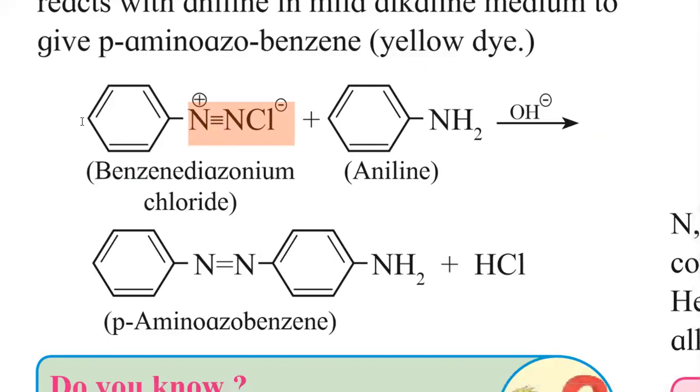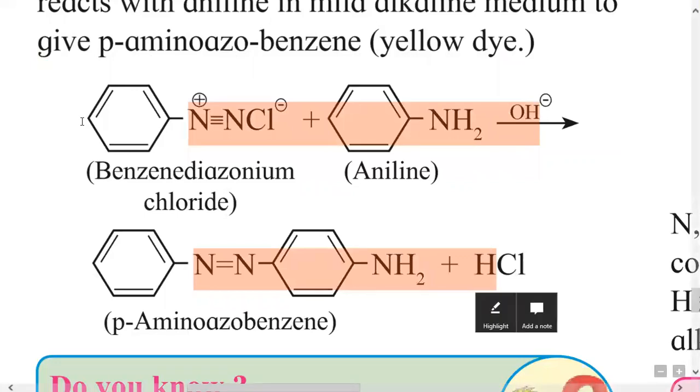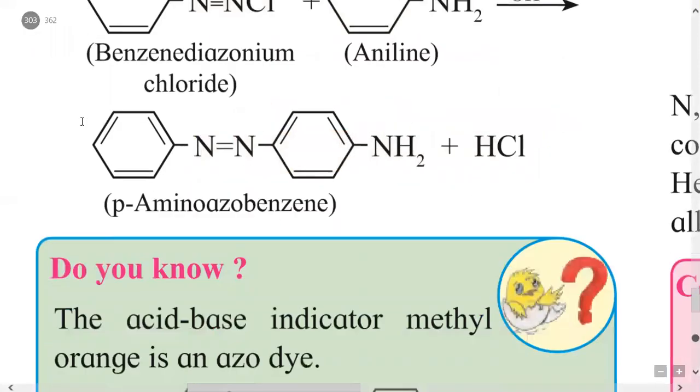This is benzene diazonium chloride when treated with aniline in the presence of mild base. It gives a benzene ring bonded with nitrogen double bond nitrogen and a benzene ring bonded with NH2. This is para-aminoazobenzene. It is used as a yellow dye.